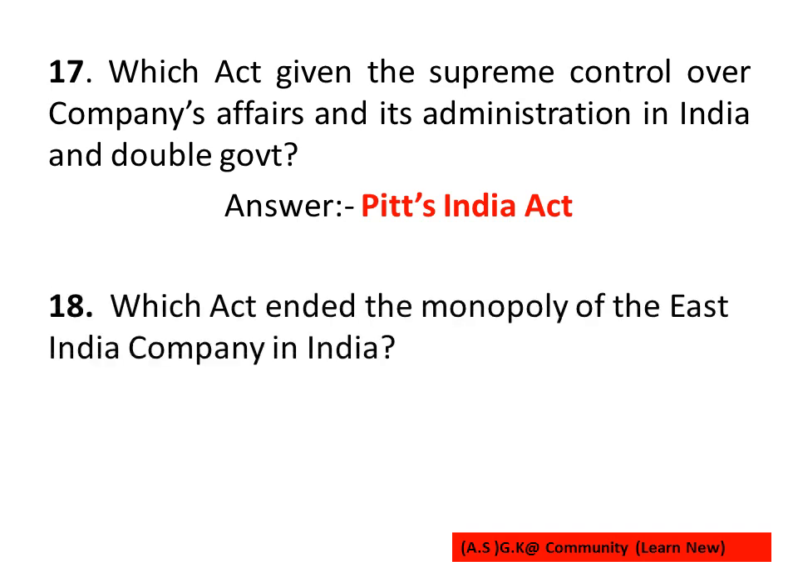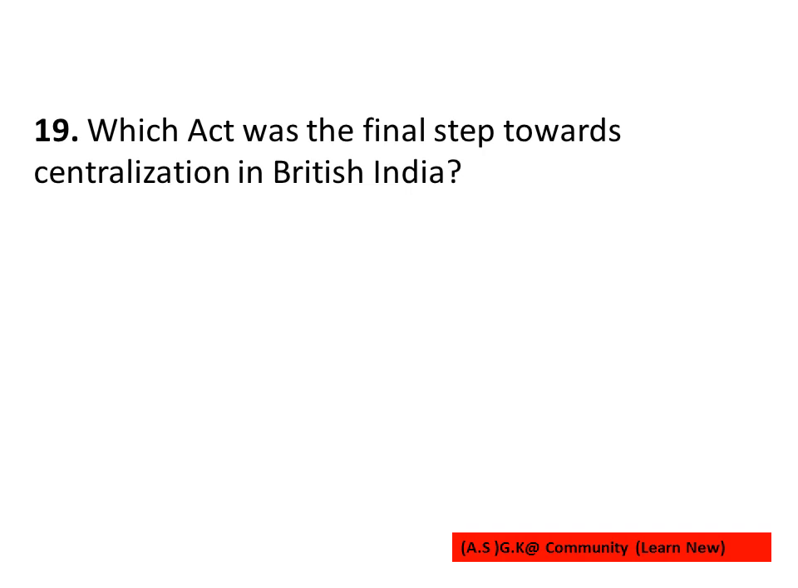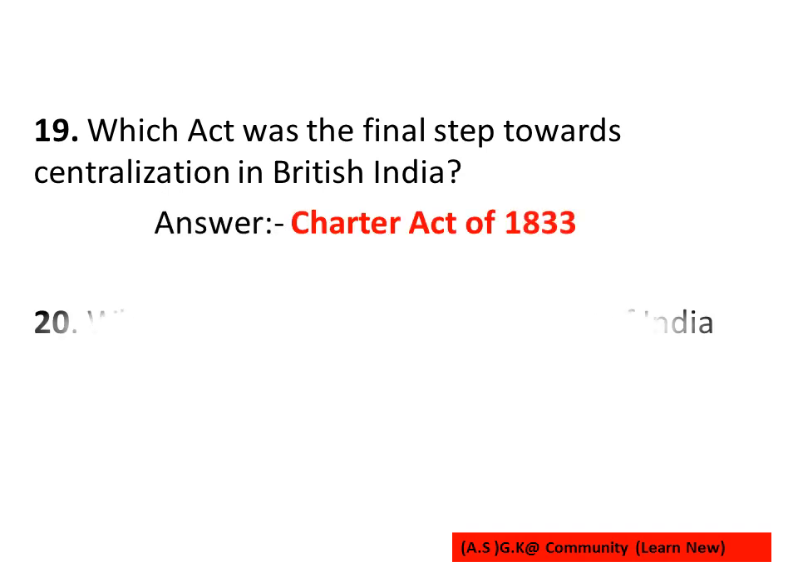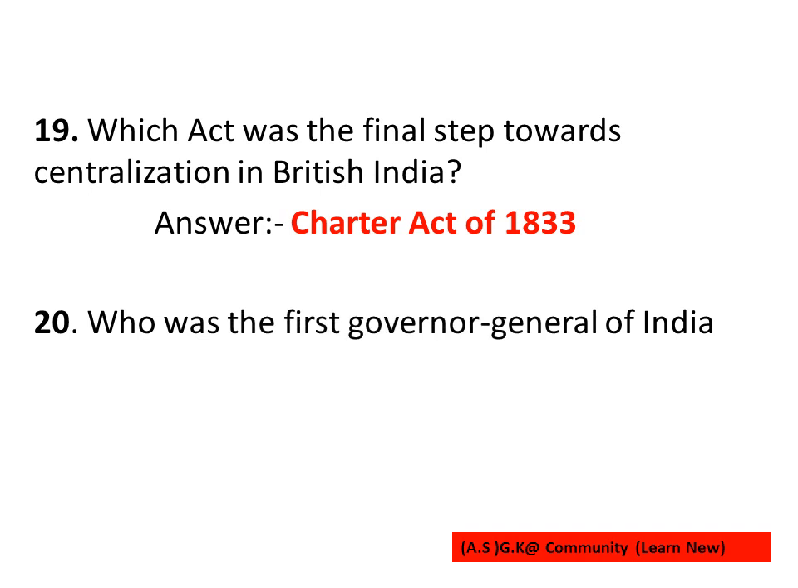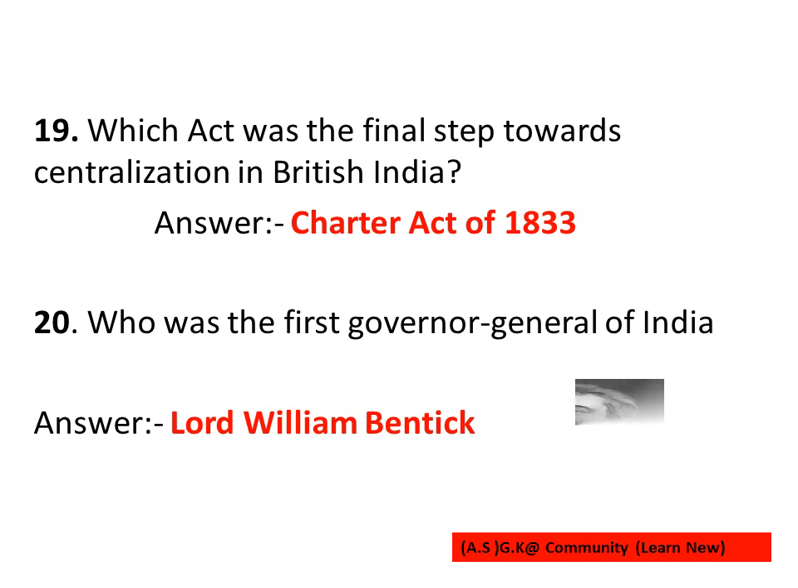Which act ended the monopoly of the East India Company in India? Answer is Charter Act of 1813. 19th question: which act was the final step towards centralization in British India? Charter Act of 1833. The final question is: who was the first Governor General of India? Answer is Lord William Bentinck.